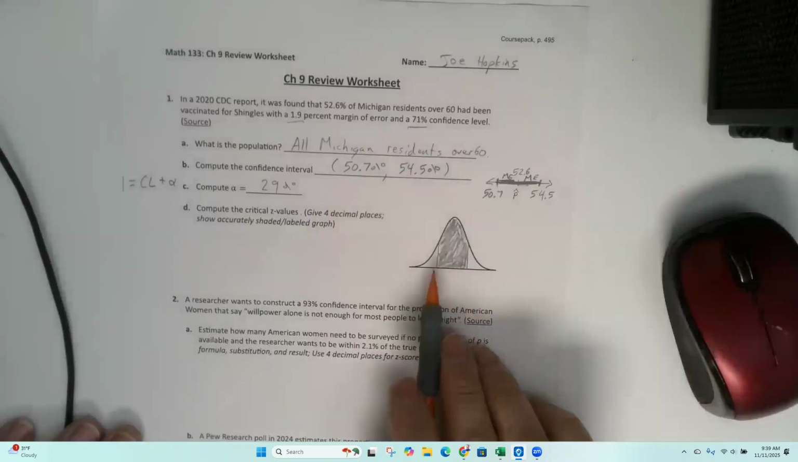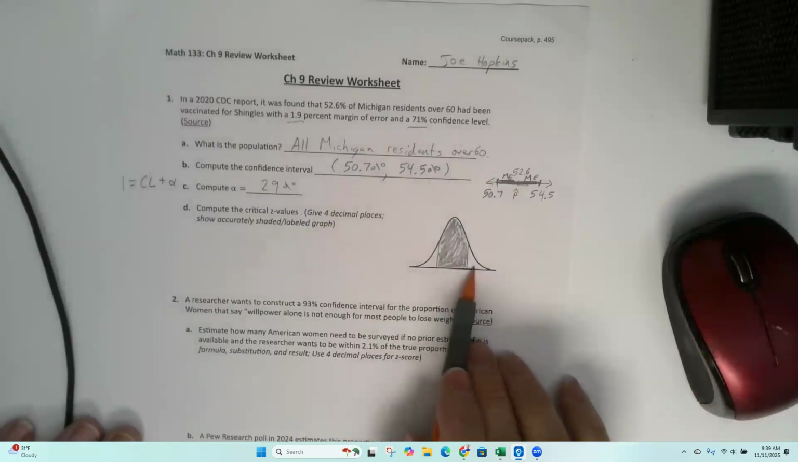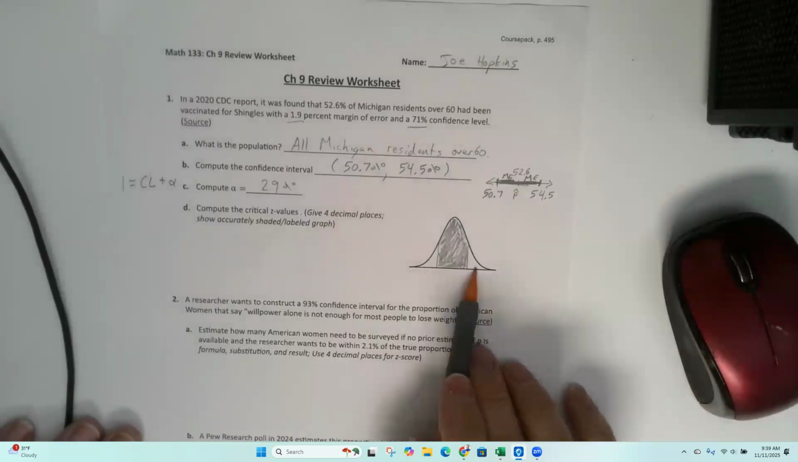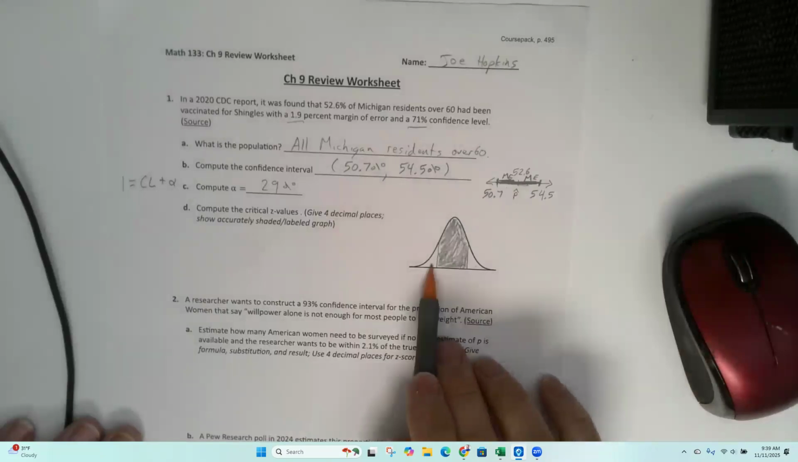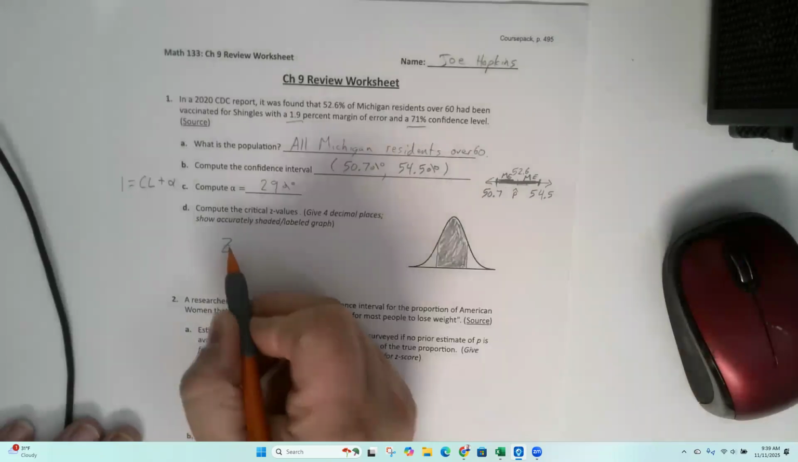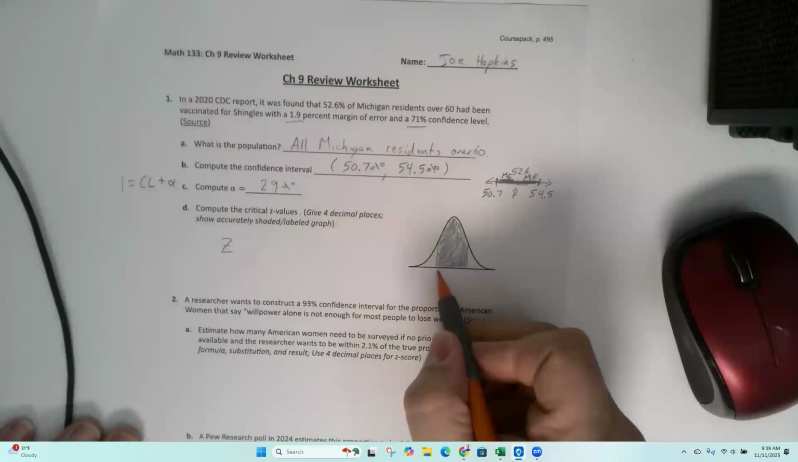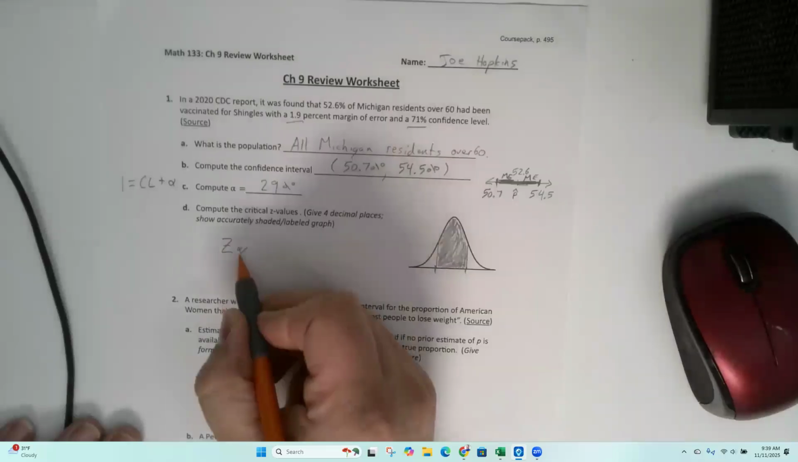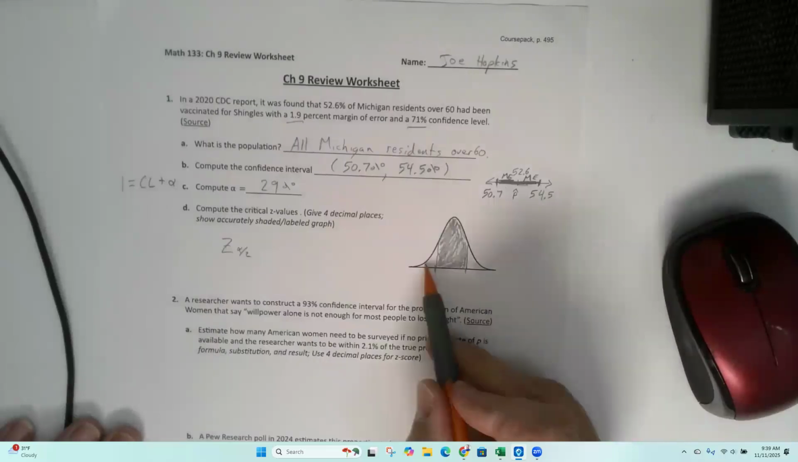Now that white space is split in two, so that alpha is actually split in two. So half of it's over here, half of it's over here. So like 14% over here, 14% over here. So when we calculate our Z values, which are these right here, it's actually Z alpha over two because, like I said, you split that alpha in half.